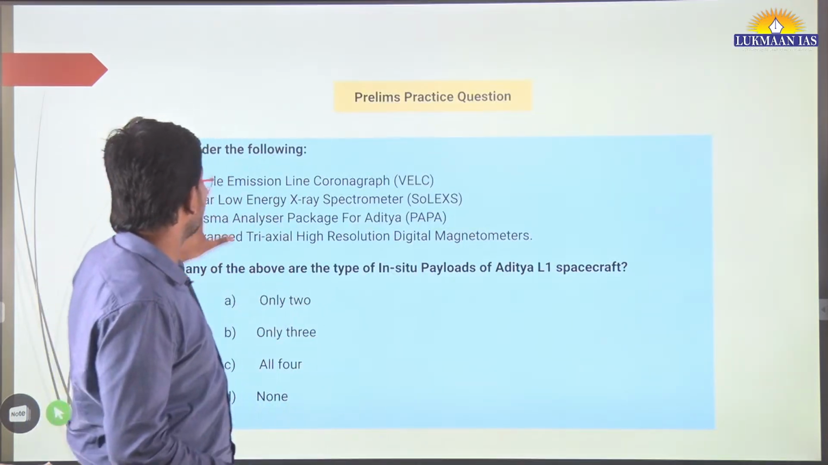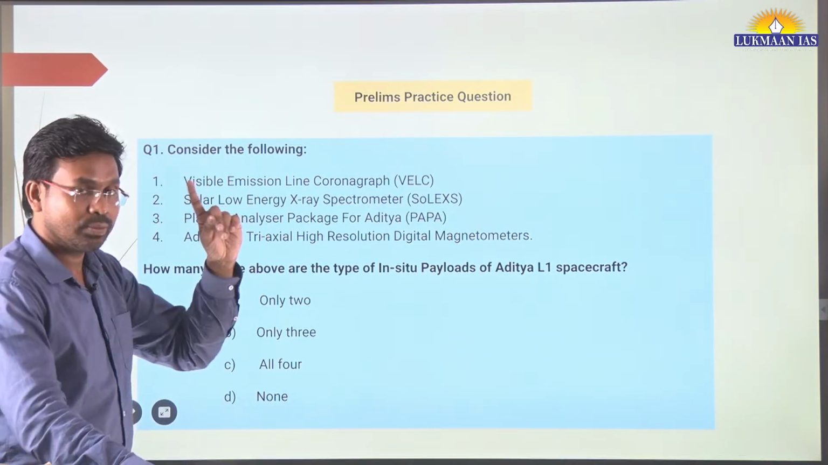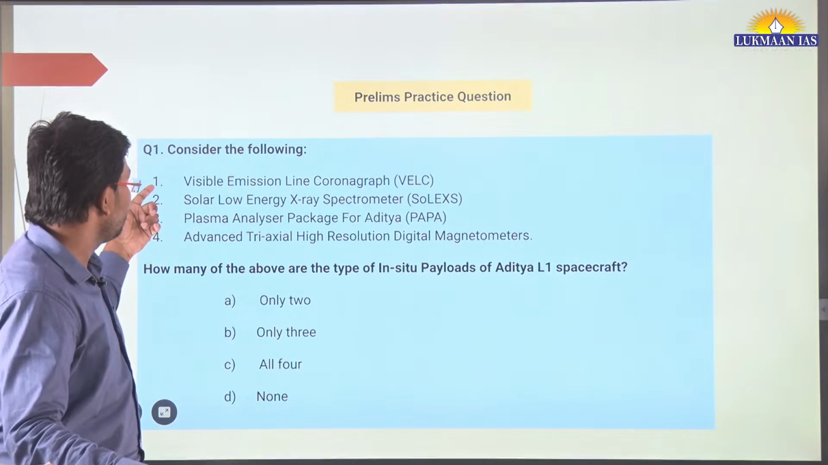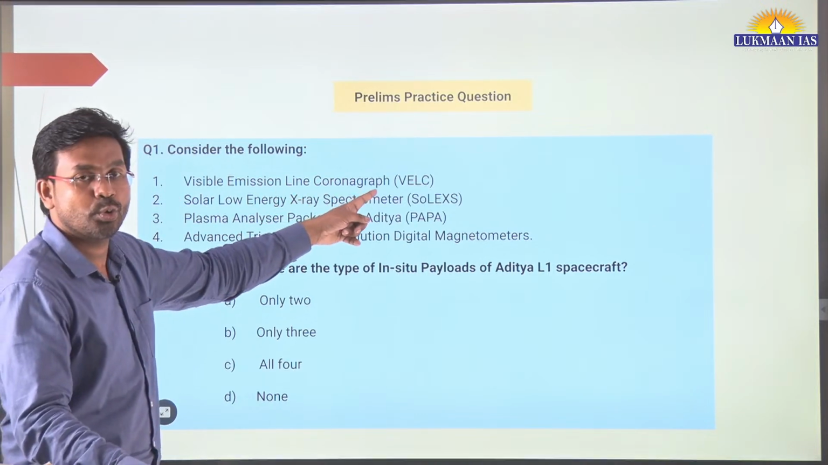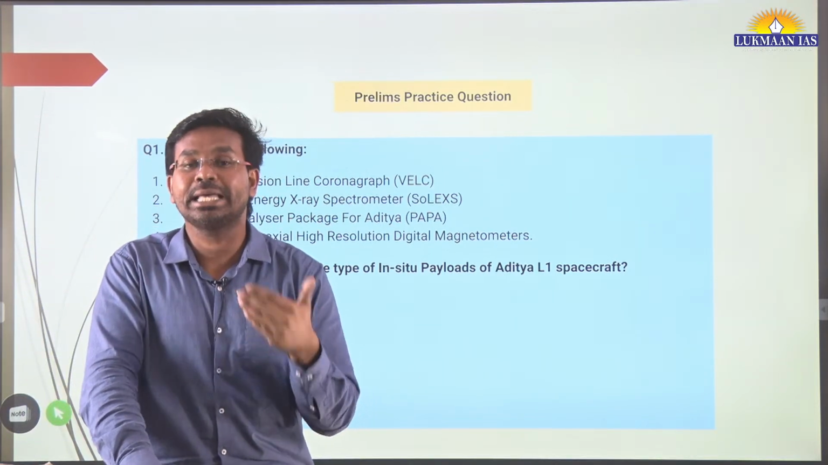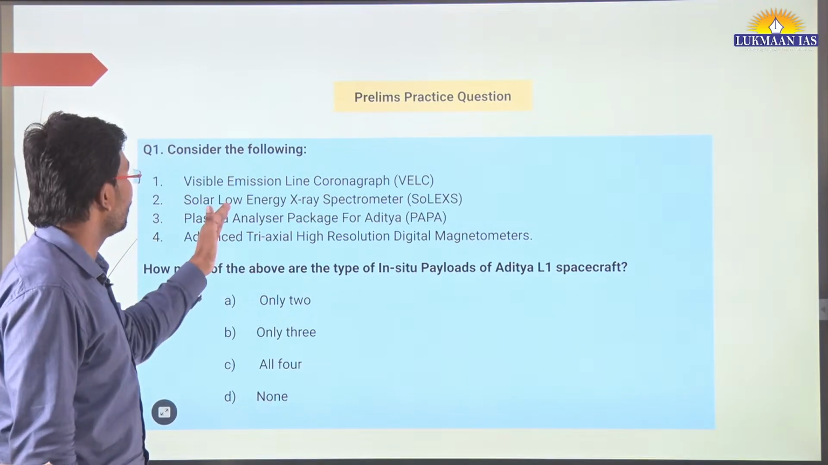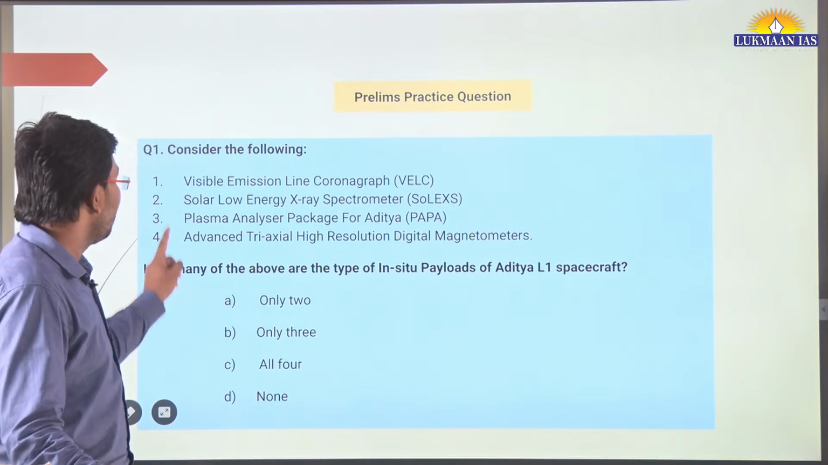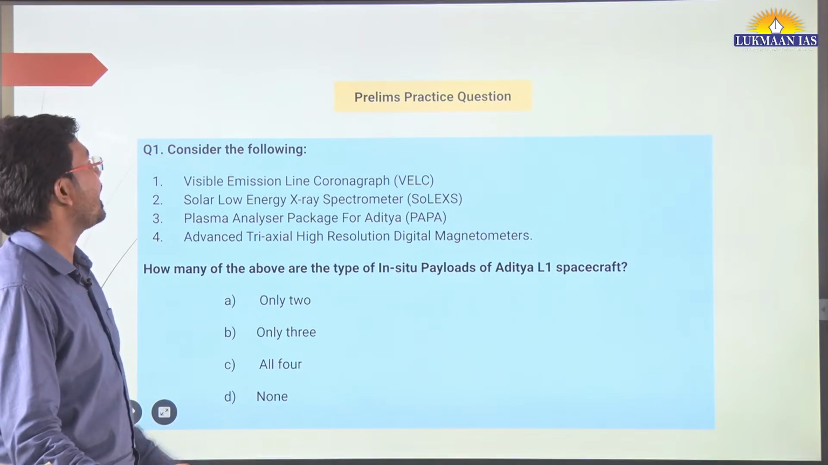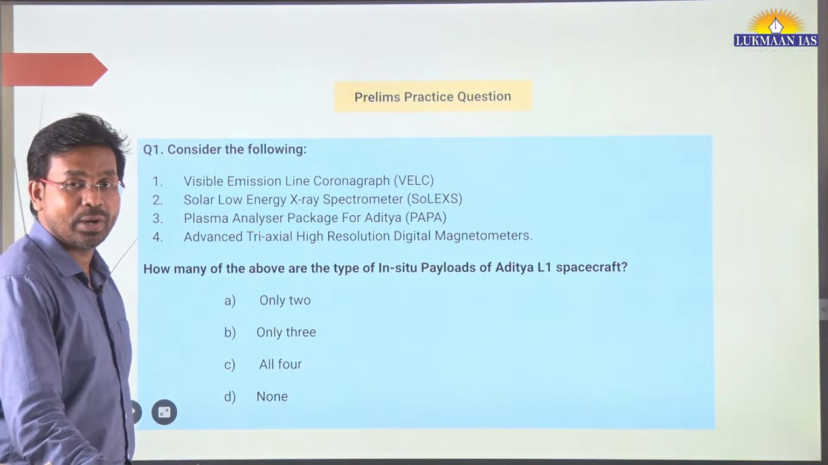So we do have some questions. One question is related to the topic that we have studied, Aditya L-1. It lists the Visible Emission Line Coronagraph. These are payloads, or instruments, that are part of Aditya L-1. Recently we studied this topic. The options are the Visible Emission Line Coronagraph, the Solar Low Energy X-ray Spectrometer, the Plasma Analyser Package for Aditya (PAPA), and the Advanced Triaxial High Resolution Digital Magnetometers. How many of the above are in situ payloads of Aditya L-1?